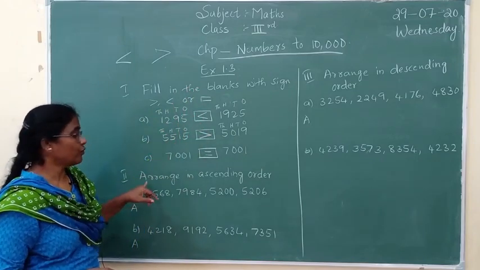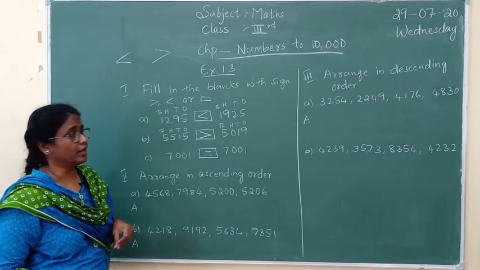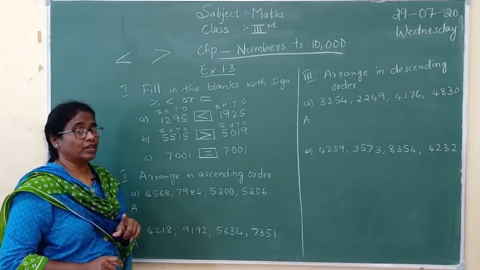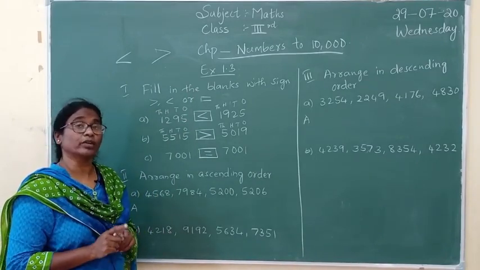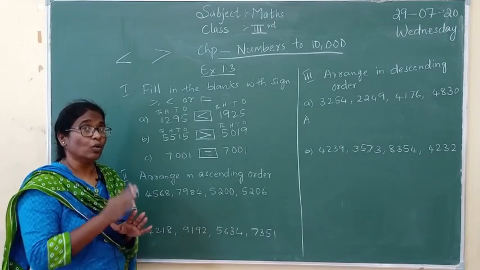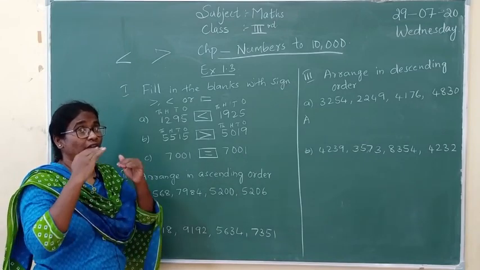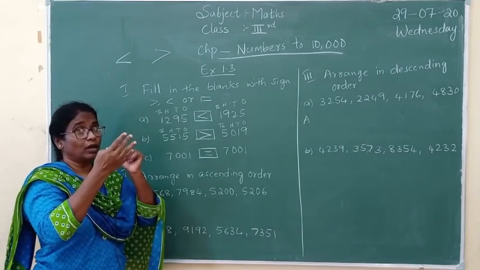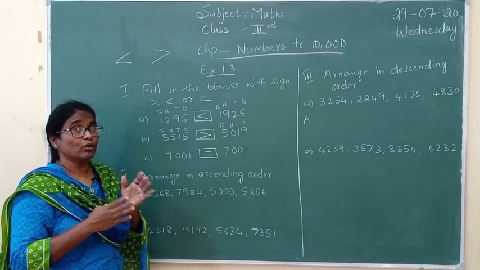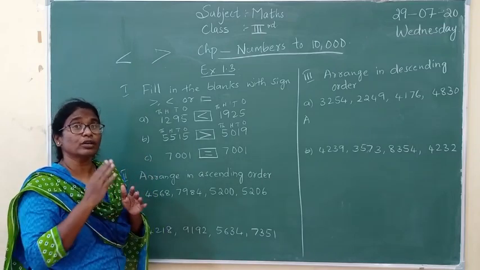Okay children. Now come to ascending and descending order. First let me tell you about the ascending order. What is ascending order? Going upwards. You are going to climb the stairs and go to the terrace, isn't it? So when you go to the terrace, you climb up.